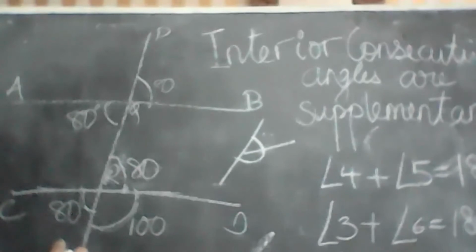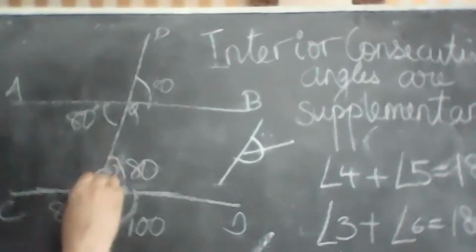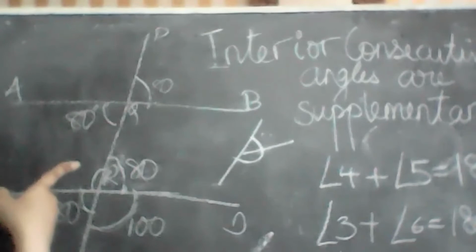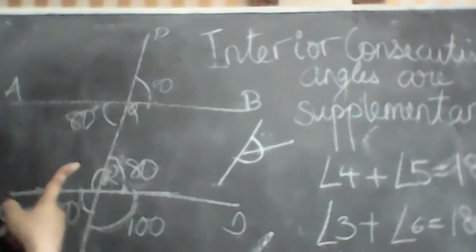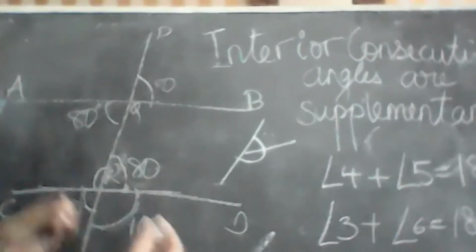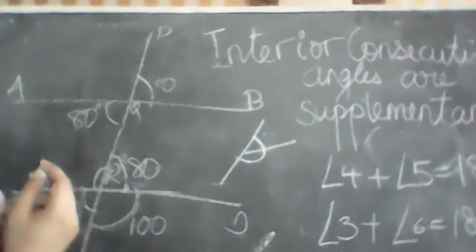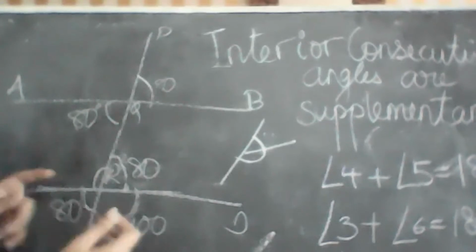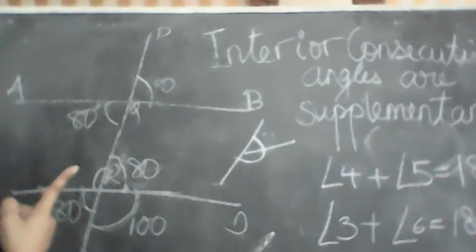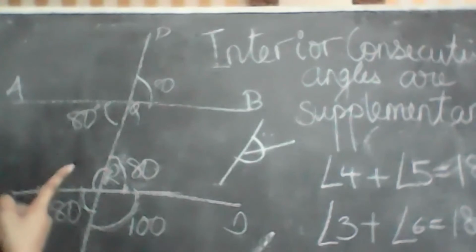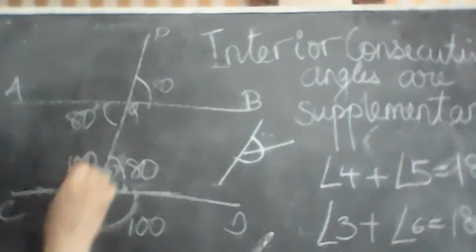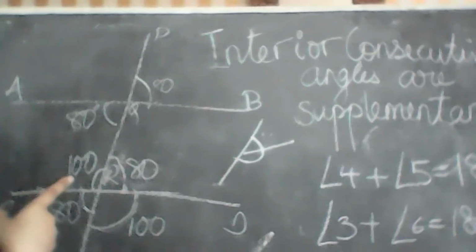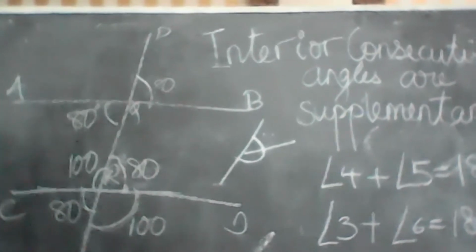Subhan, what is the measure here? 80. 100, sorry. Subhan, why is it that every first answer is wrong? Please think and answer. What is the measure here? 100. Why? Ma'am, because it's a supplementary angle. It is supplementary with whom?